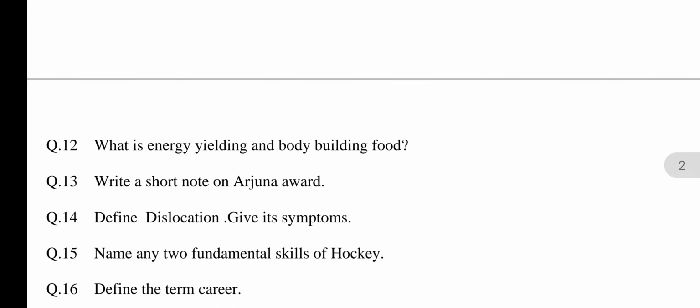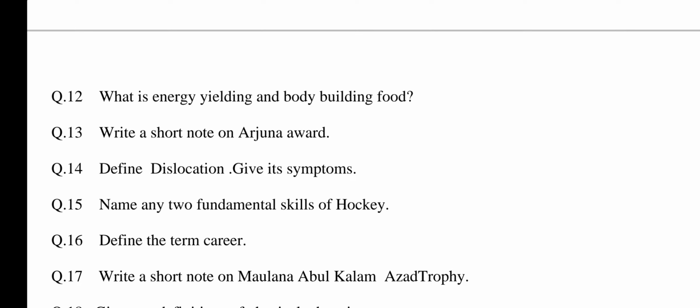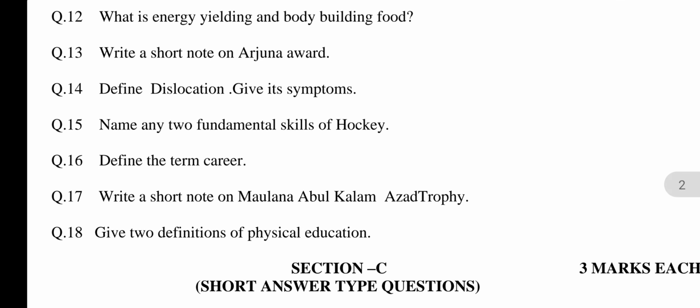Question number 12. What is energy yielding and bodybuilding food? This question is related to chapter number 9, Diet and its importance in physical development. The answer may be energy yielding food or energy giving food. Energy yielding food contain carbohydrates and fats. This type of food helps to produce energy for body workout. Energy giving food items are such as rice, chapati, sugar, butter and ghee, etc.